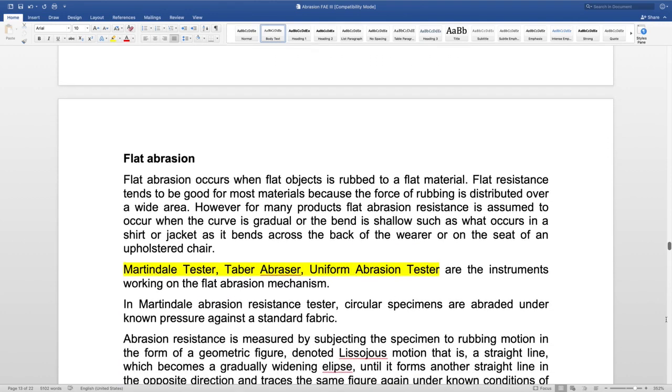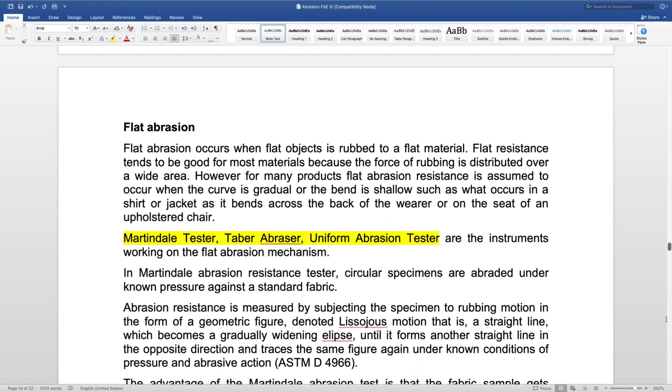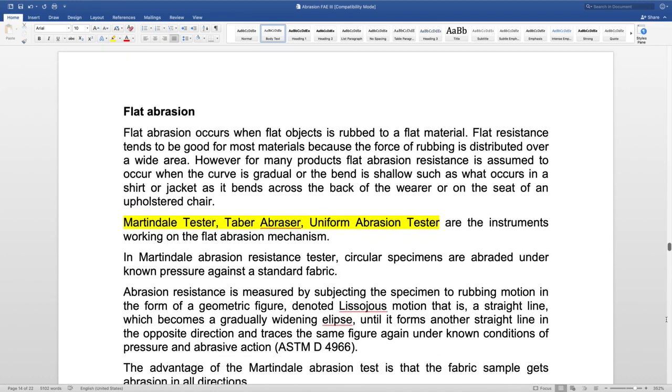So the first type of abrasion that we are discussing here is flat abrasion. Martindale tester, Tabor abrasion resistance and uniform abrasion tester are the instruments which work on the flat abrasion mechanism. Flat abrasion occurs when a flat object is rubbed against another flat surface. So this kind of phenomenon is quite prevalent when the garment is being worn in actual wear conditions. Flat resistance tends to be good for most materials because the force of rubbing is distributed over a wide area. So of course, if the force of rubbing is distributed over a wide area, damage to the material is not focused on a particular point.